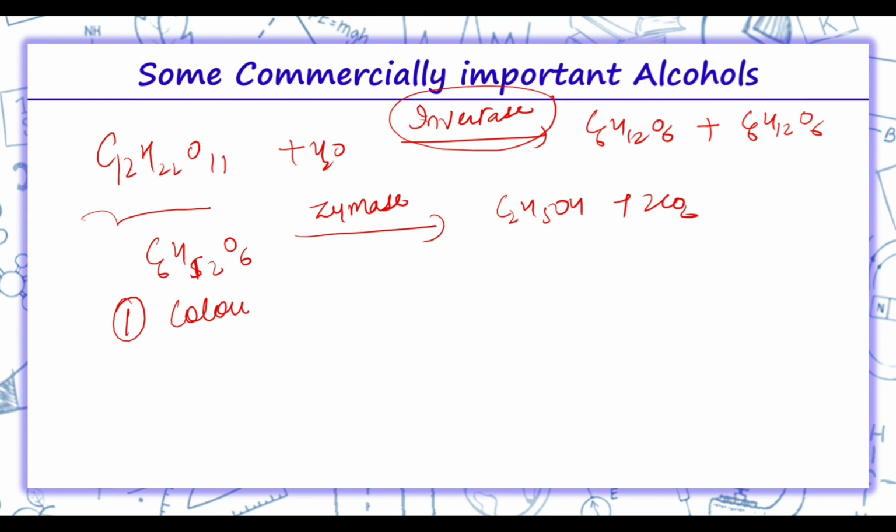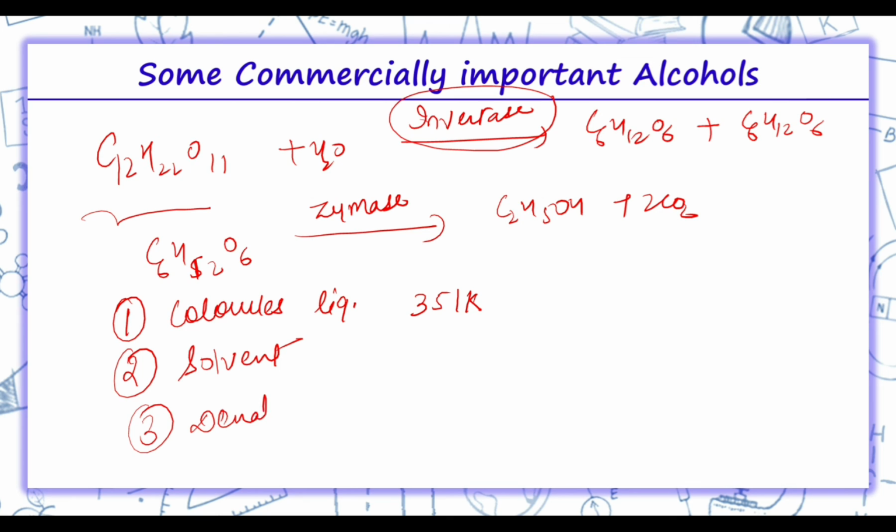Ethanol is a colorless liquid which boils at 351 Kelvin. This is also used as a solvent in the paint industry and in the preparation of a number of other compounds. Now, commercial alcohol which is made unfit for drinking by mixing it with some copper sulfate is known as denaturation of alcohol. So, in today's video we studied some important alcohols, that is methanol and ethanol.